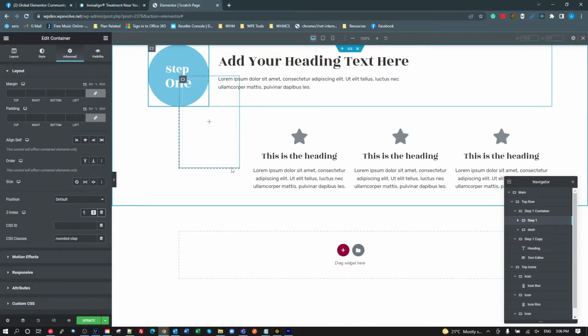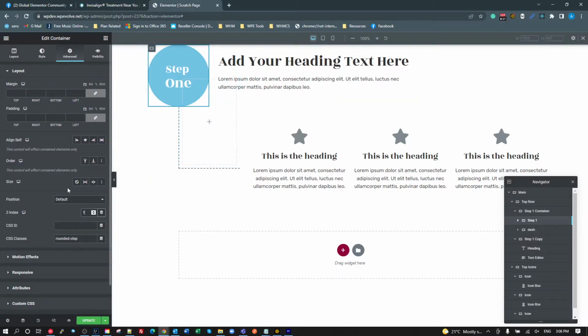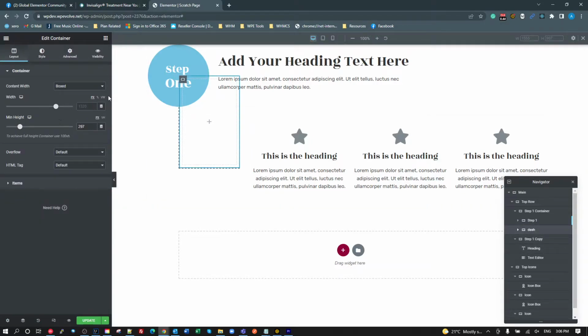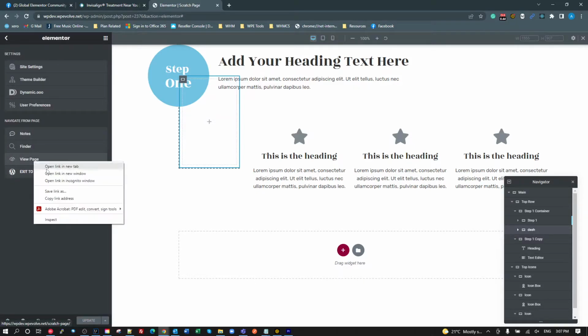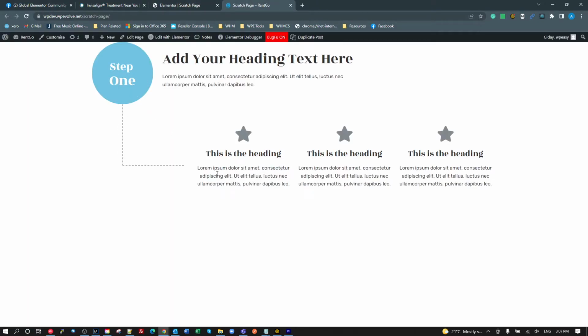All right, so there is a little quirk I'm just going to show you here. If I go back to my dash and I make it, say, pixels, and make it super wide, it doesn't change the width. Now, I found the reason for that, and I'm going to show you the resolution. So in here, we've now got our dotted line going to there.